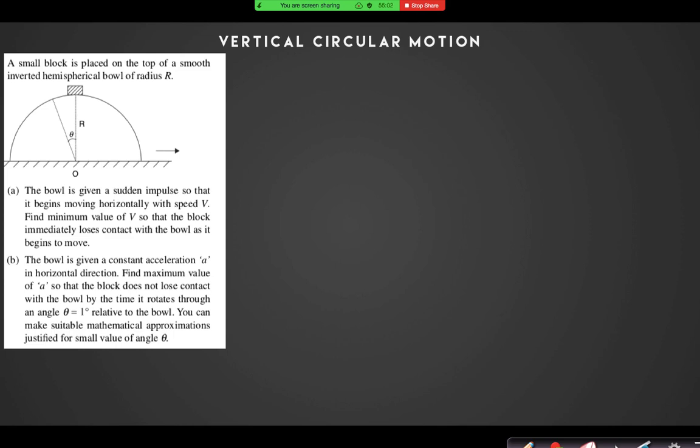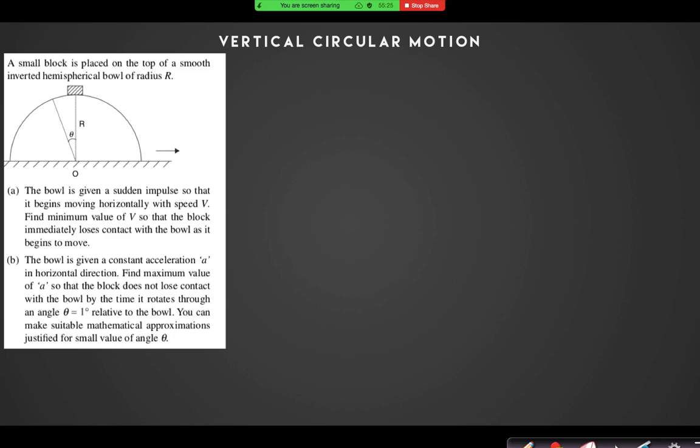And number two, the ball is given a constant acceleration in the horizontal direction. What is the maximum value of a so that the block does not lose contact with the ball by the time it rotates through an angle 1 degree relative to the ball? You can make a suitable mathematical expression for small angle theta.